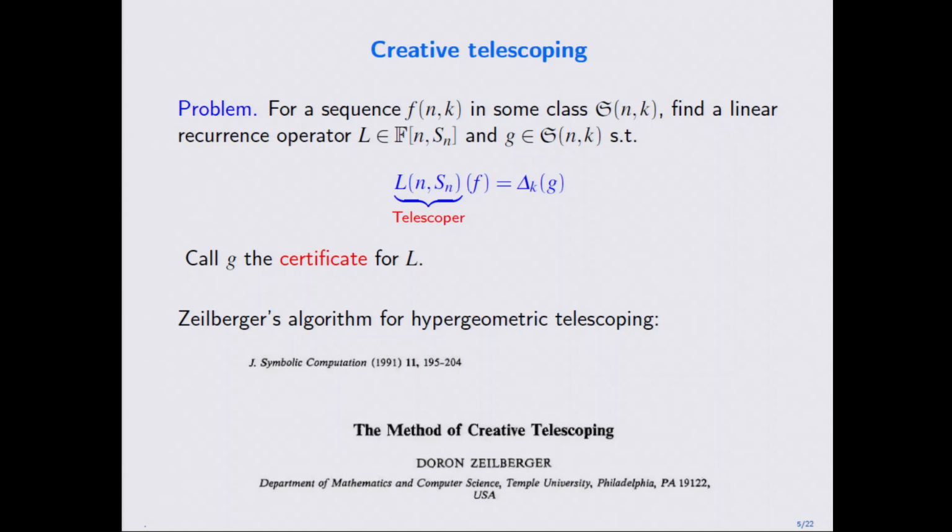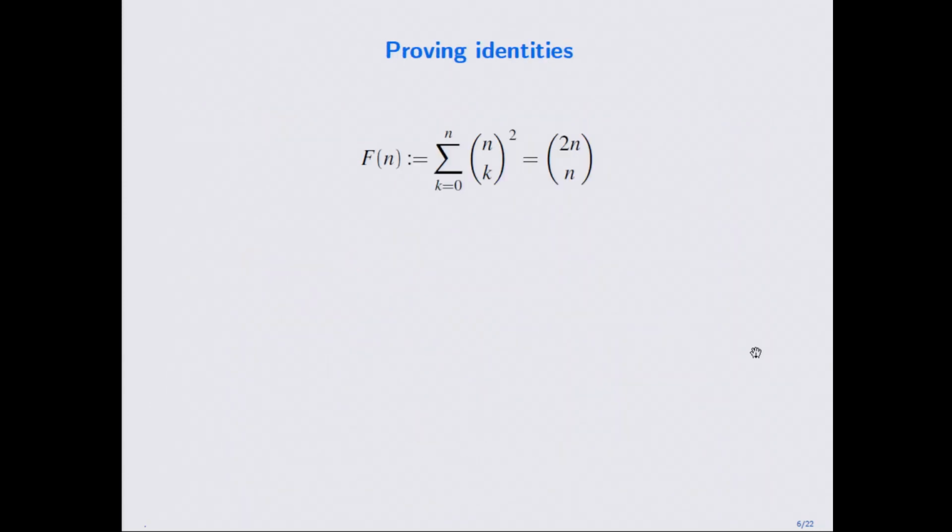Also, there are other algorithms for other classes of functions. Let me explain why we do this kind of computation. I think the main motivation is to prove combinatorial identities. So maybe this is a very easy example. The idea is you want to prove this side equals this side.